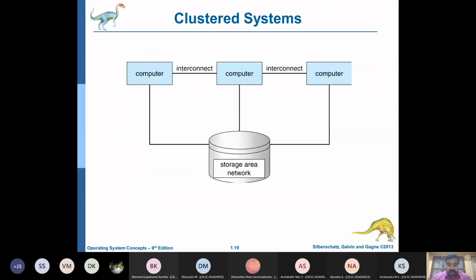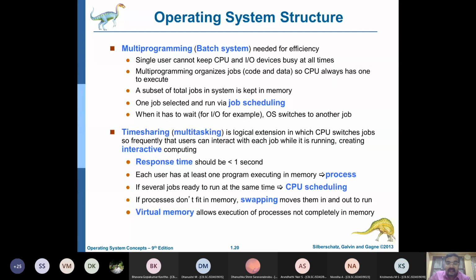Finally, in the operating system, there is something called batch processing and time sharing. Batch processing is also known as multi-programming. Time sharing is also known as multitasking. So some operating systems work on a batch processing or multi-programming concept. Most operating systems work on a time sharing or multitasking mode.